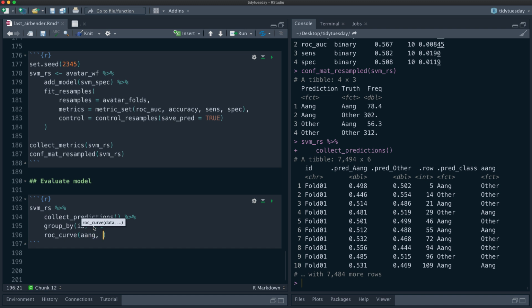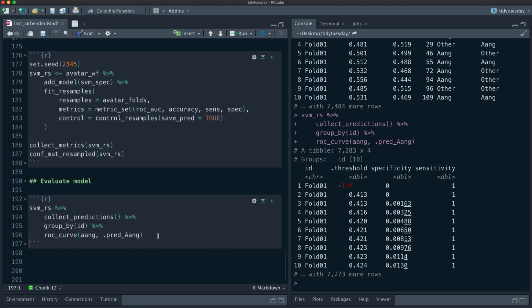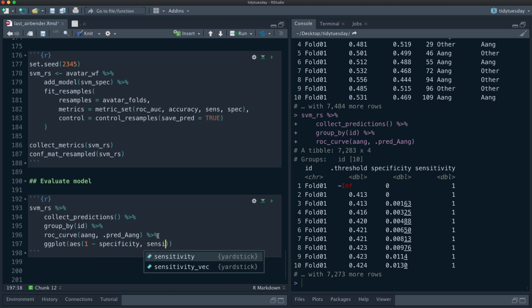We give it the truth. We give it the predicted probability for Ang, like this. And then we can plot that. So we can say ggplot, let's say 1 minus specificity, sensitivity, say color equals ID.